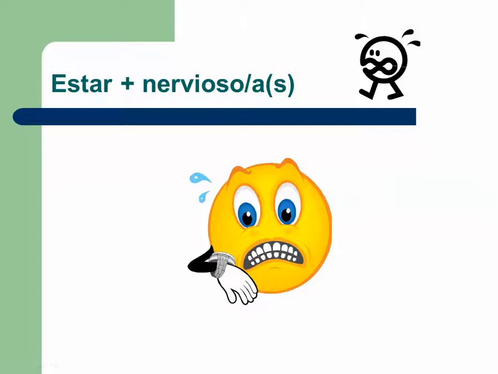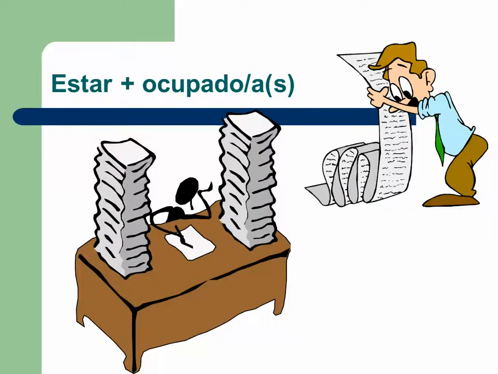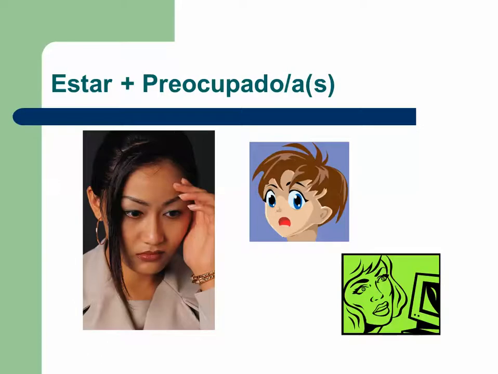Estar nervioso. So nervous. These pictures aren't the best for nervous, but I couldn't find anything else, so there you go. Nervioso kind of speaks enough for itself because it's so close to English. Muy bien. Ocupado. Most of you should probably be familiar with this word already, so estoy ocupado or ocupada, busy. Preocupado. Preocupado is worried. There's a difference. So preocupado, preoccupied. Think.